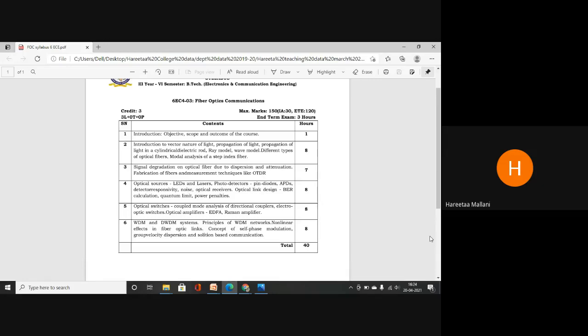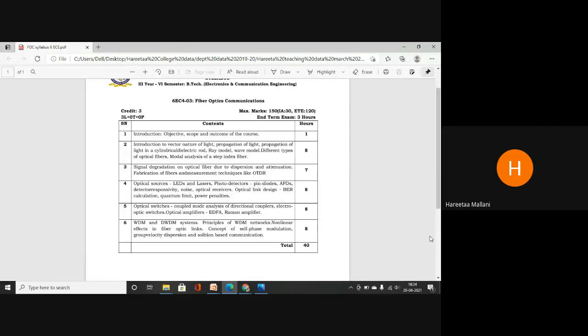Okay, see, this subject is very important in your master's also. Advanced fiber optic communication is a subject there. If students move towards the technical field and pursue a master's degree, advanced fiber communication systems will be a compulsory subject. So you are studying the basics over here, and this is also used in any communication company. If you are going for placement, they will definitely ask you about fiber optic communication. In any IT company also, if they are dealing with communication networks, they will ask you about fiber optics.